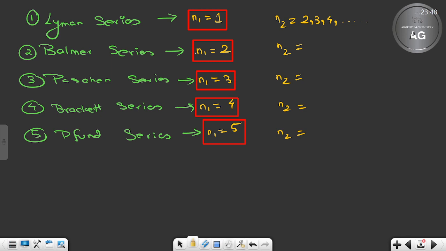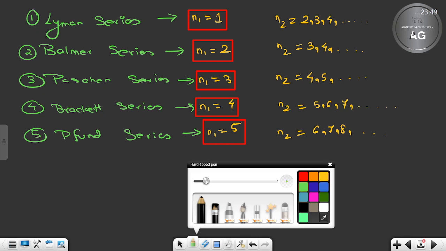Now coming to N1 equal to 2, for Balmer series. If N1 equals 2, it cannot come from 1 to 2. That is not dropping, that is again jumping, and that jumping cannot be considered. It is dropping. Clear? So it is from minimum 3, then 4, then dots. For 3 it will be from 4, 5, then dots. For 4 it will be 5, 6, 7, then dots. For 5 it will be 6, 7, 8, dots. After this also one is there, that is called Humphrey series, but that is not there in the syllabus, so I am not worrying about that.